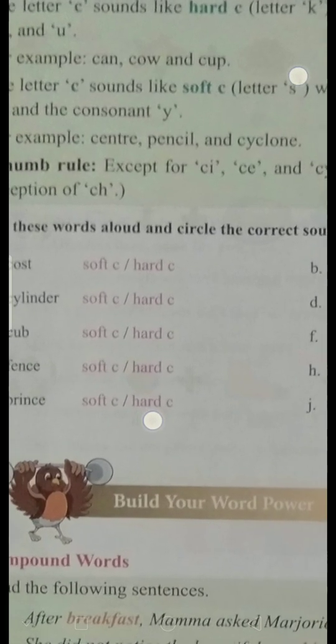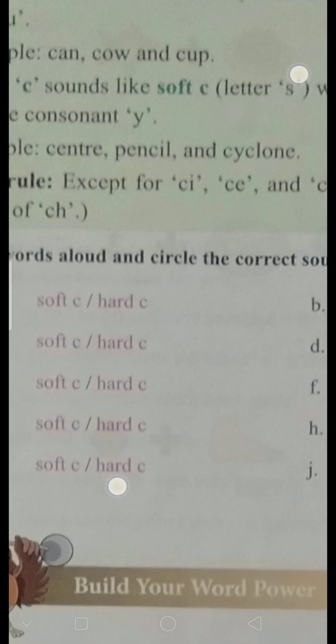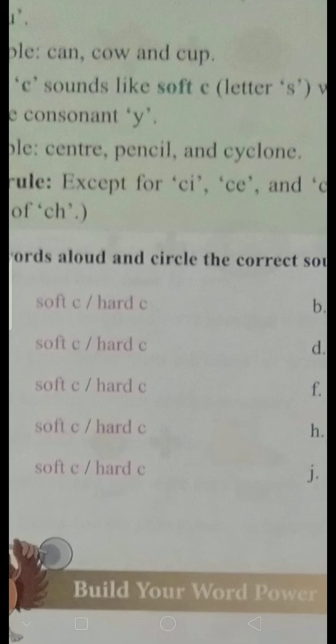Here you can see the examples: center, pencil, and cyclone.